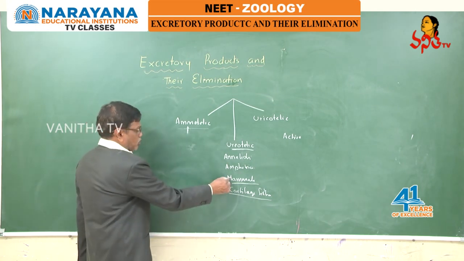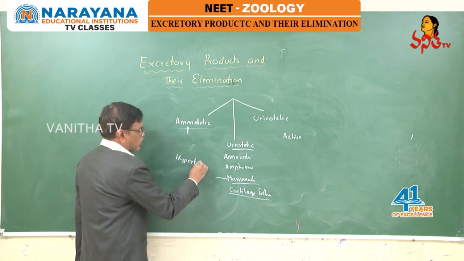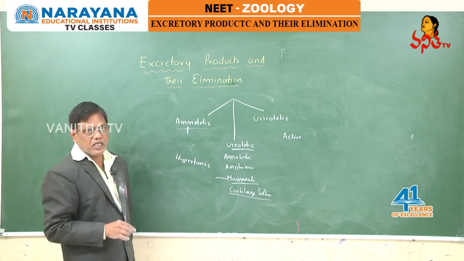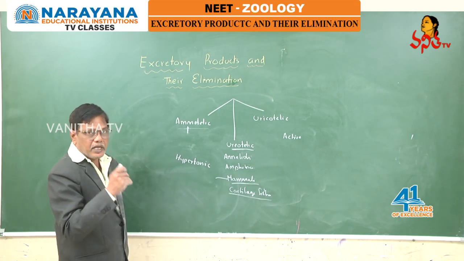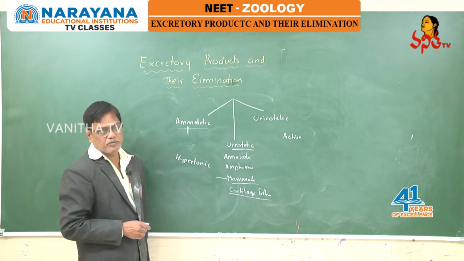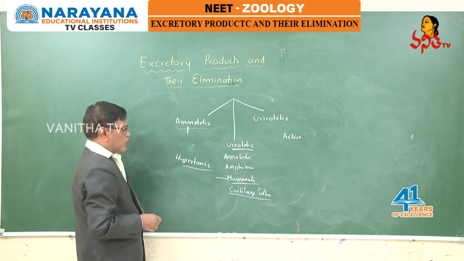Out of all these animals, mammals excrete hypertonic urine. What is the meaning of this? The urine excreted by mammals is highly concentrated compared to their body fluids, compared to blood mainly. Why do mammals excrete hypertonic urine?